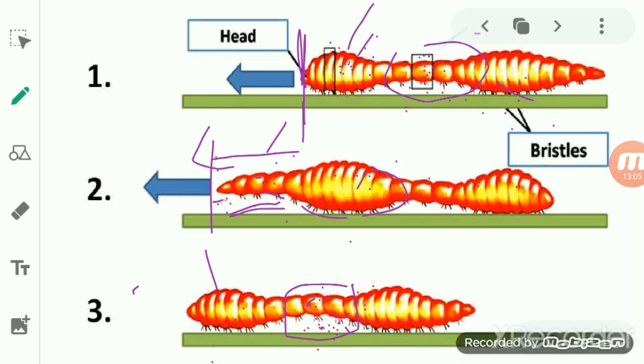Then again the longitudinal muscle will work on the middle portion, due to which it will also cover the same distance. Then the back portion, the last portion, here also the circular muscle will act on it, and due to which it becomes long and thin. What does that mean? That the circular muscle and longitudinal muscle will act on each and every segment, due to which the earthworm is able to move forward easily.